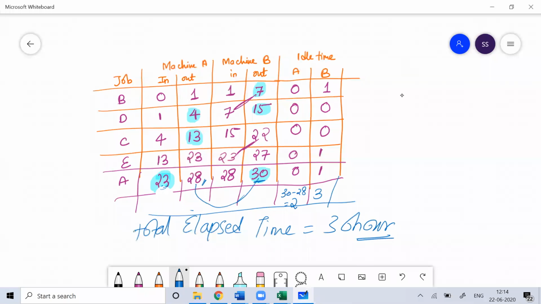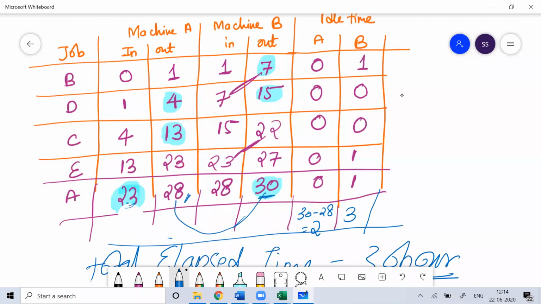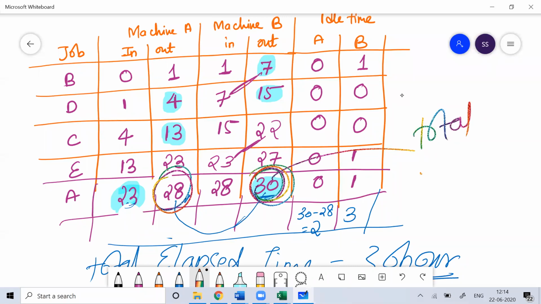The idle time of machine B, I told you, you just subtract this and this. The final finishing time of the total work is the total elapsed time, the total time to finish the work. So your work will get over after 30 hours.